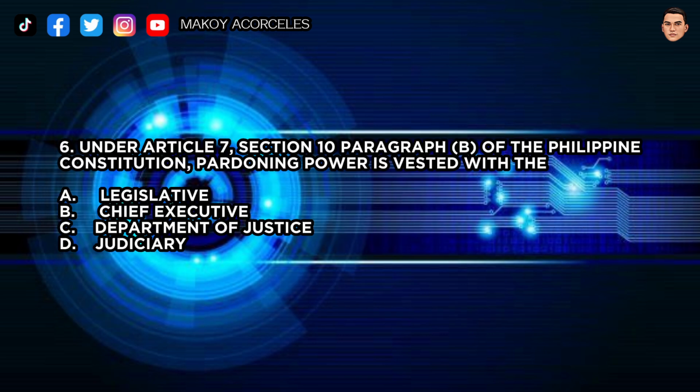6. Under Article 7, Section 19 of the Philippine Constitution, pardoning power is vested with the: A. Legislative. B. Chief Executive. C. Department of Justice. D. Judiciary. The answer is B. Chief Executive.